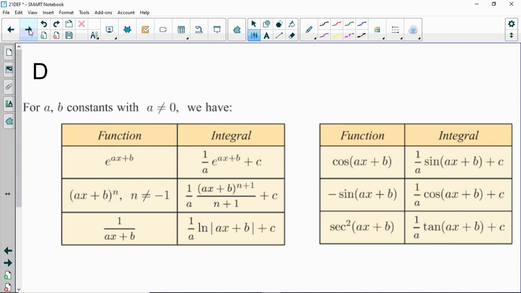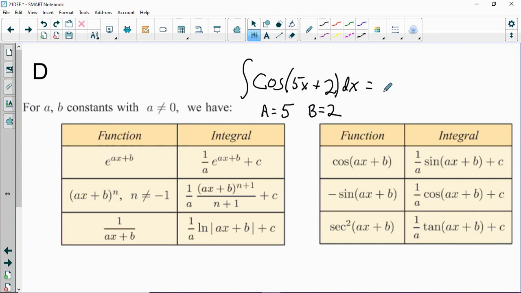I don't really think it's worth your time, but just for example, say you're integrating cosine of 5x plus 2, so the a value is 5, the b value is 2. This integral, according to the shortcut down here, is just going to be equal to 1/5 sine of (5x plus 2) plus c. So like I said, you can memorize all 6 of these if you want to.